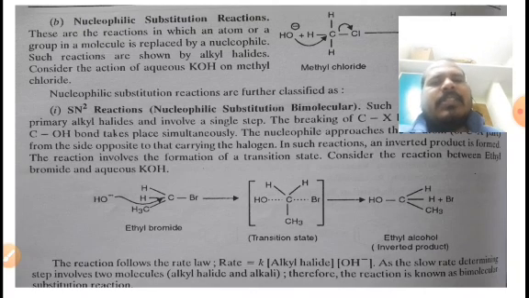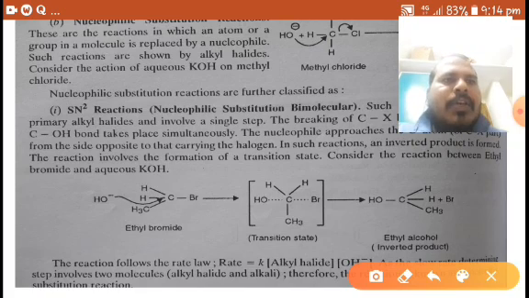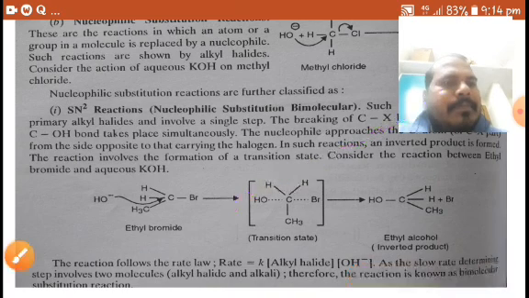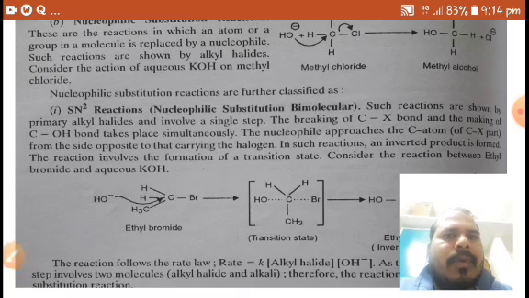Next type of substitution reactions is nucleophilic substitution reactions. These are the reactions in which an atom or a group in a molecule is replaced by a nucleophile.